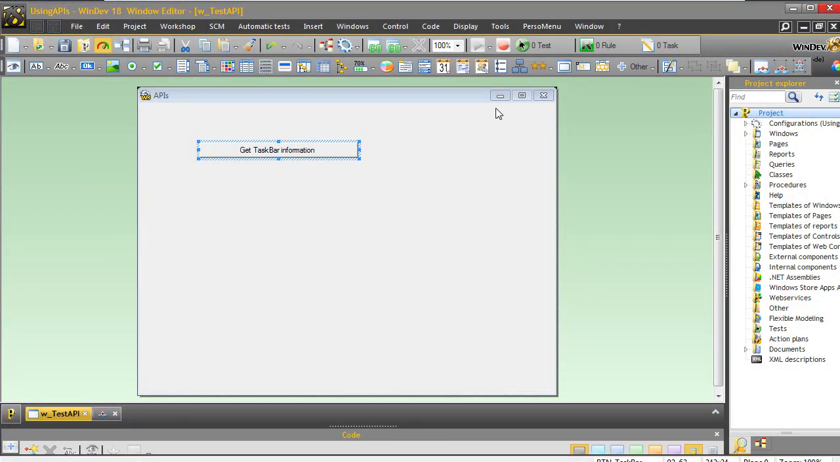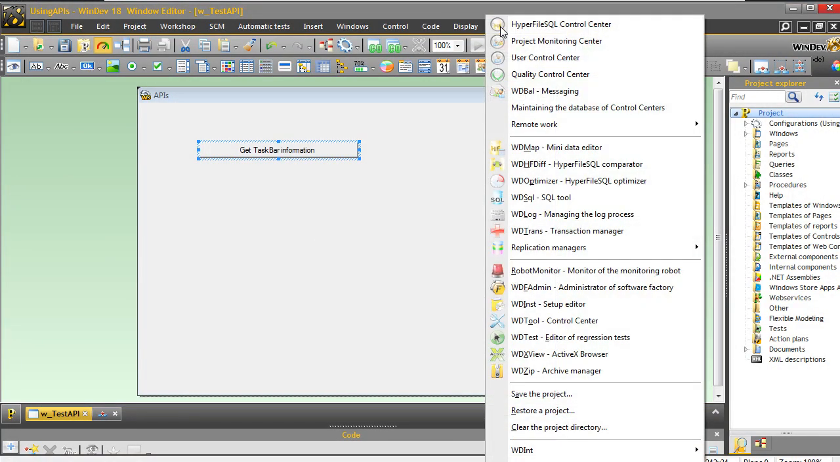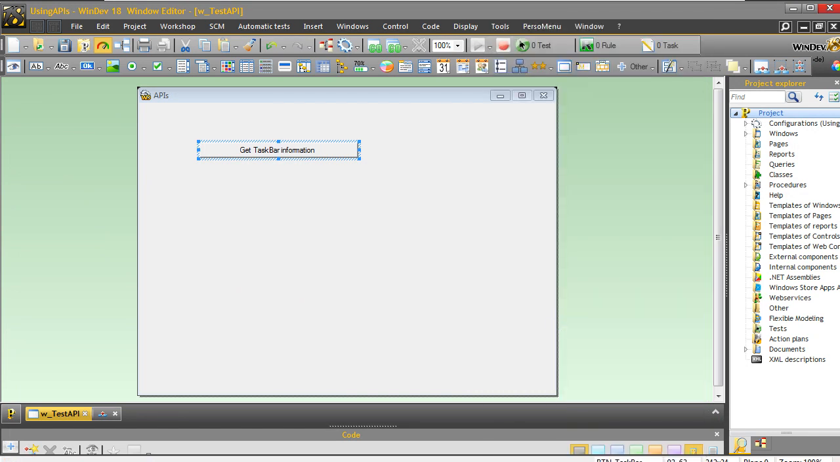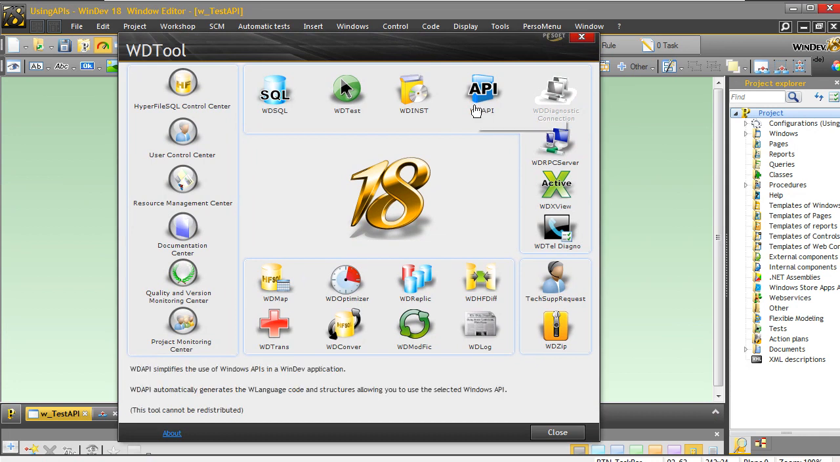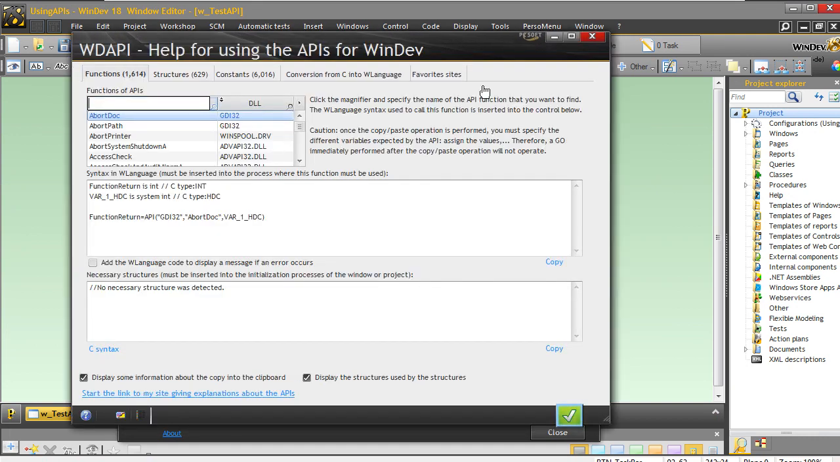I'm going to the tools menu, WD tool control center. Let me move that here for you. Here is what's happening, and here you see on the upper right you have WD API, and you just click here and you have the tool.